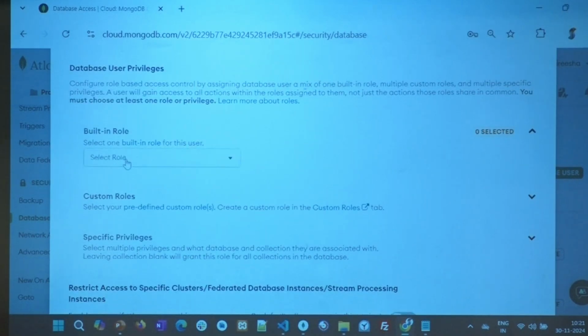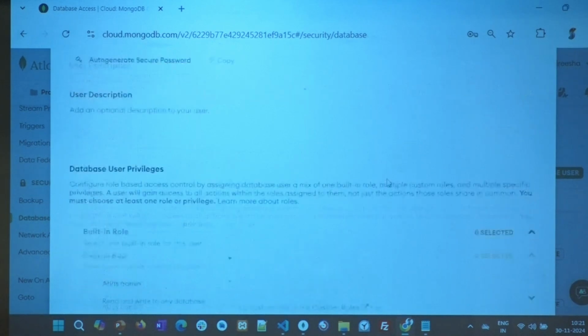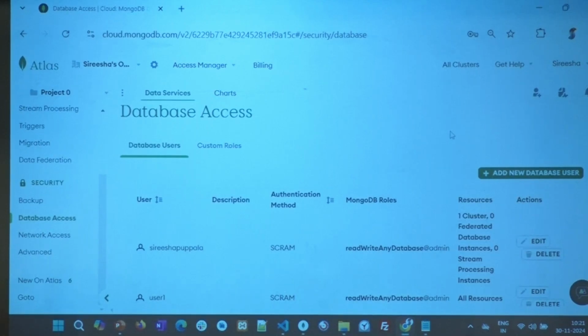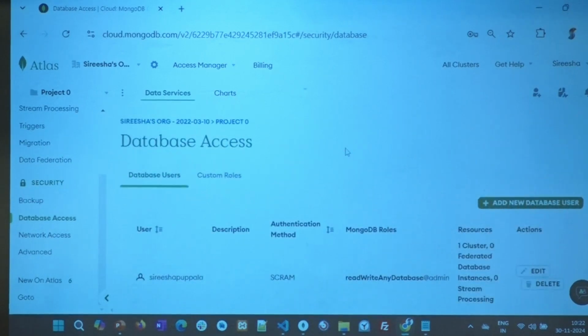Add a built-in role. What role do you want? Do you want this to be an admin? Read, write, only read any database. Right? These are the three very common things. You don't want people to delete your stuff on your database. You can create a user that is only read only. Understood everybody? So I covered the second one here. First is where to connect, where you get the connection string. Second is where are the usernames and passwords, where are the users created or how you can create.